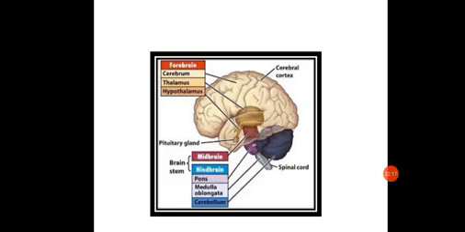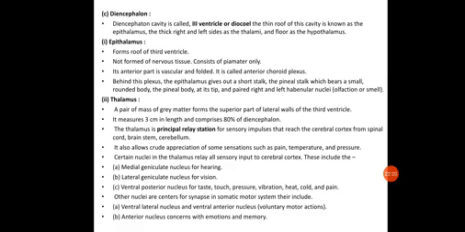Now let us see the diencephalon, the third part. The first part was the olfactory lobe, the second part was the cerebrum, and the third part is the diencephalon. The diencephalon cavity is also called the third ventricle or diacoel, and a thin roof of this cavity is known as the epithalamus.